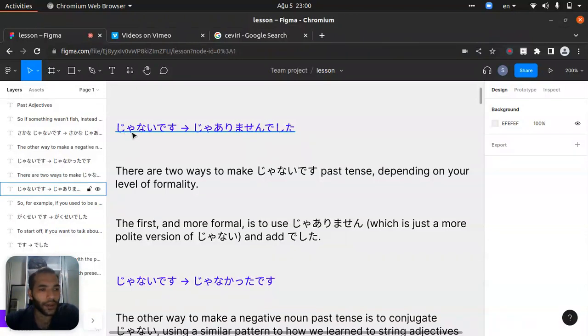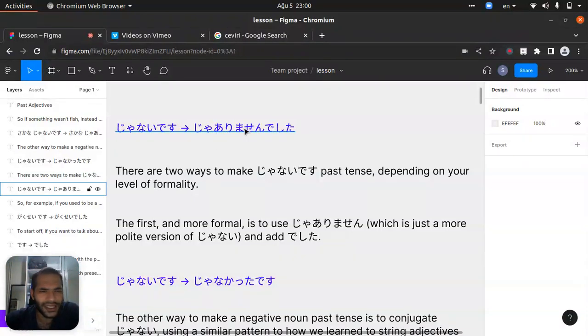So in this point, janai will be just ja, and after that arimasen. Imasu will be for animate objects. Arimasu will be for inanimate objects, right?